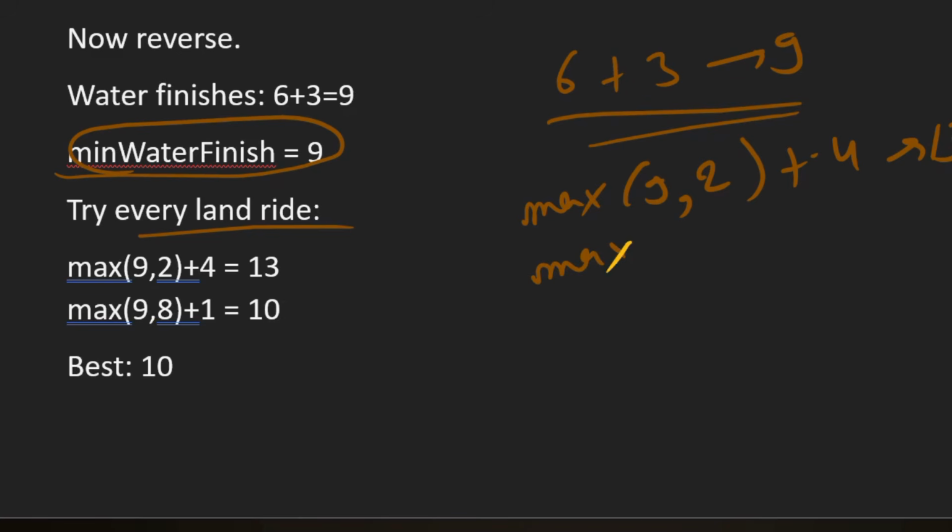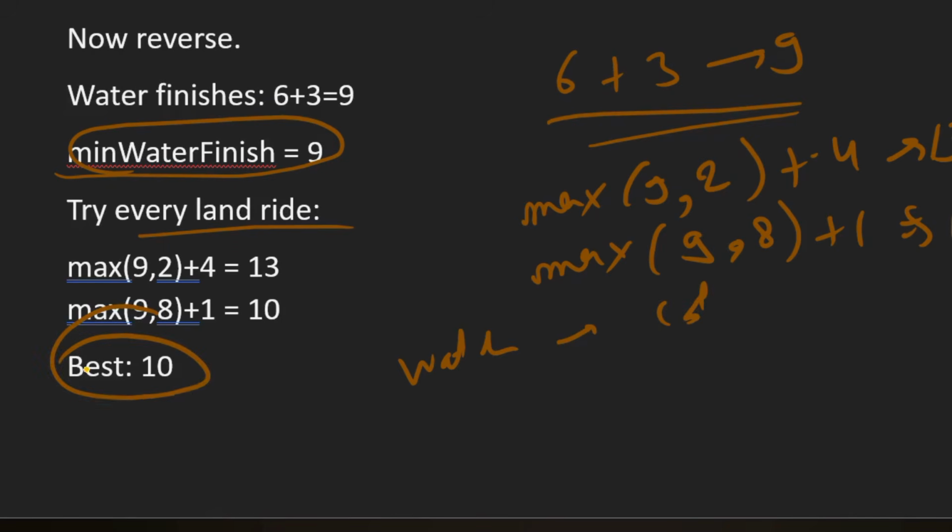Then the maximum of the minimum water finish 9 and start time 8, plus duration 1, gives us 10. So for water to land the best answer is 10.